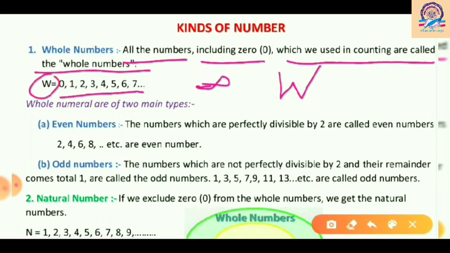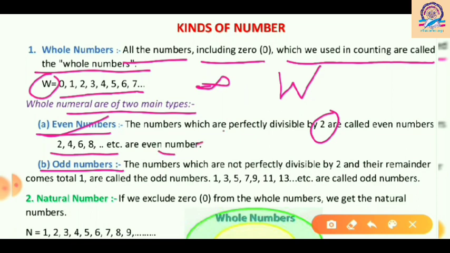Now how many types of whole numbers are there? It is also divided into two types, such as first is even numbers and second is odd numbers. In your previous classes you have studied about it very well. So what are even numbers? As you all know, even numbers means the numbers which are perfectly divided by 2. All of those are known as even numbers, such as 2, 4, 6, 8 and so on.